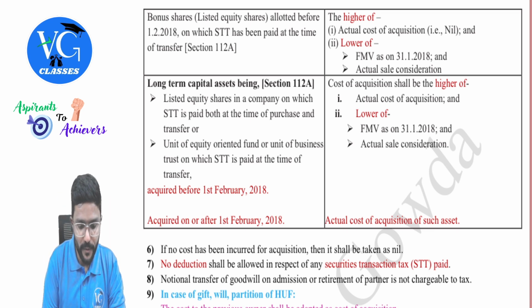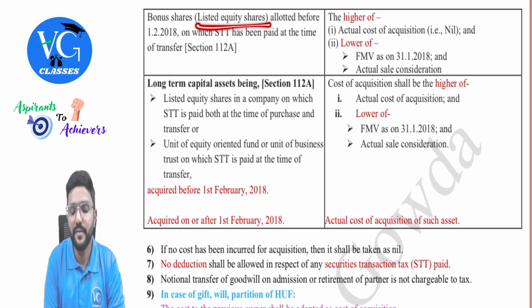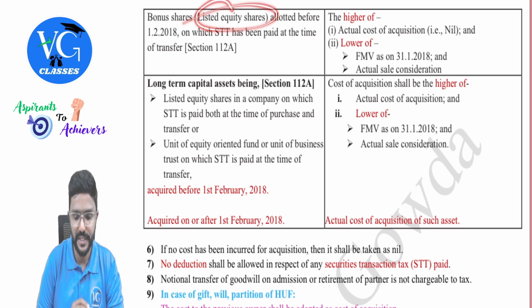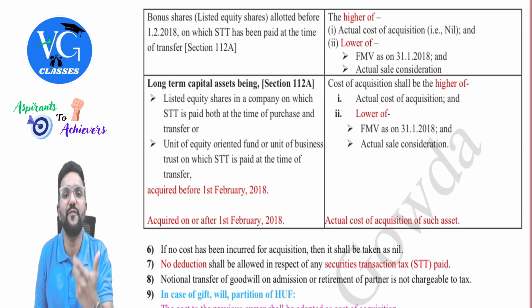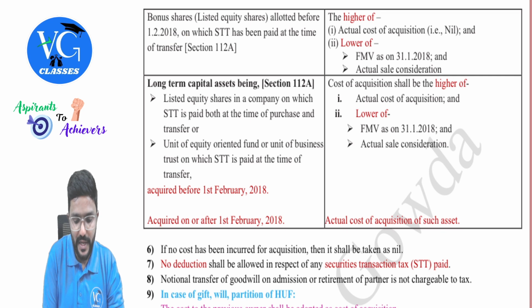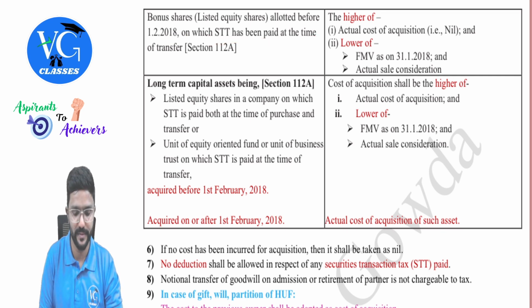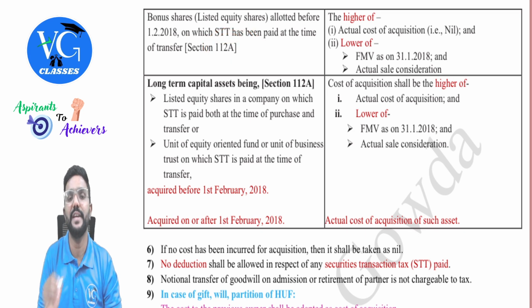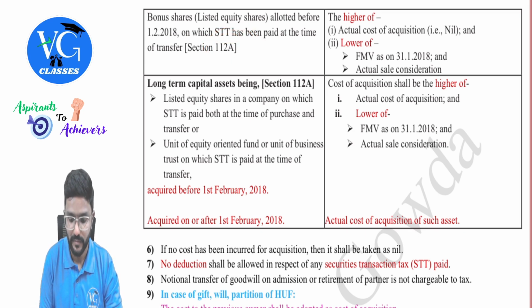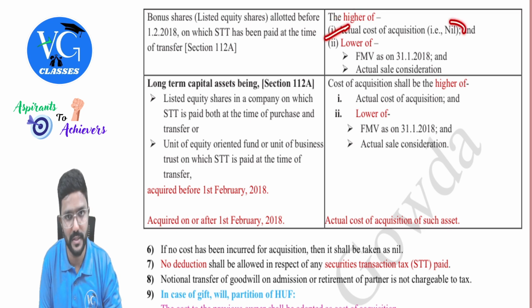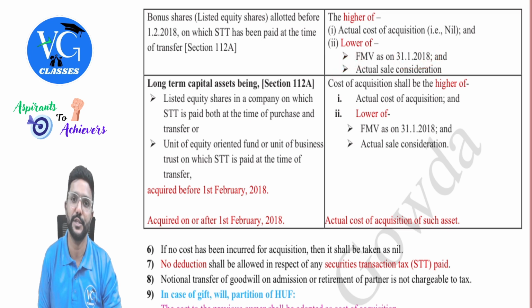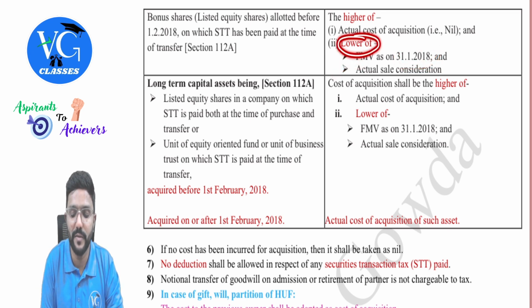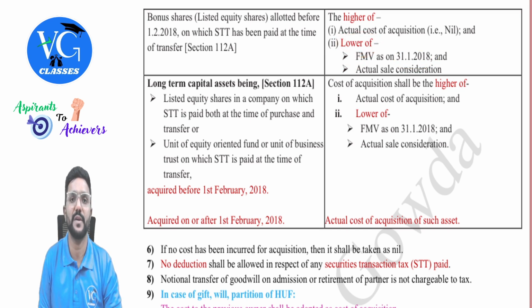Okay, fine. So, what if it is bonus shares, which are listed equity shares allotted before 1st February 2018? Means bonus shares allotted before 1st February 2018, on which STT has been paid at the time of transfer. Then, as per section 112A, we need to calculate the cost of acquisition, which is the higher of actual cost, which is nil, and the lower of FMV as on 31st January 2018 or the actual sale consideration. So whatever lower we get here, we need to take that as cost of acquisition.